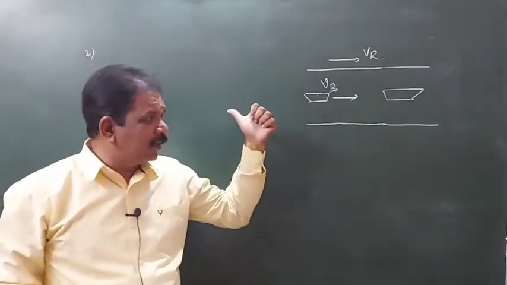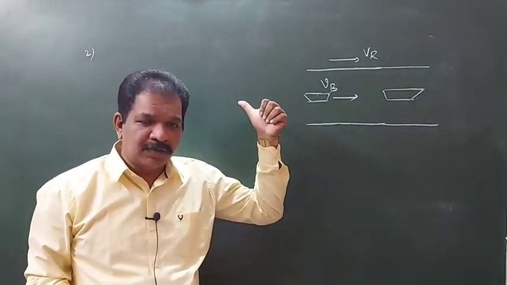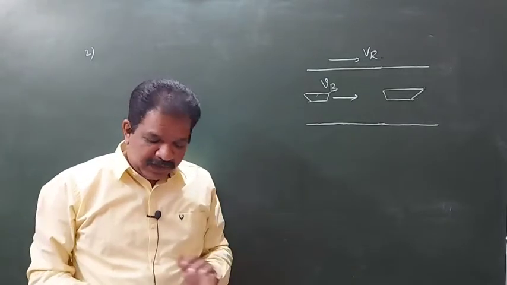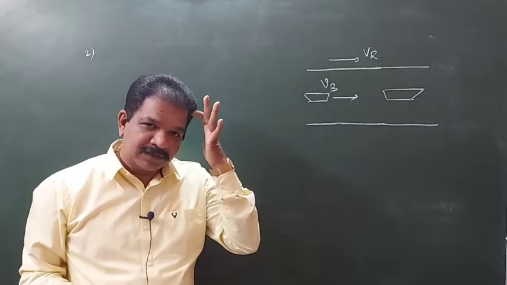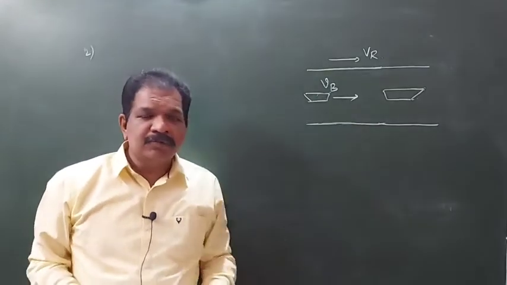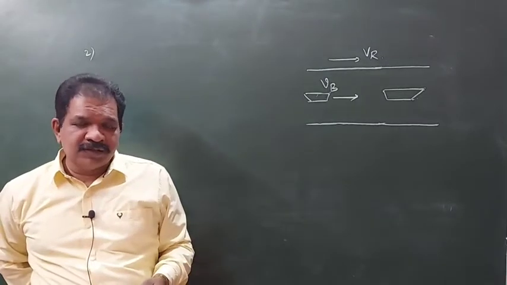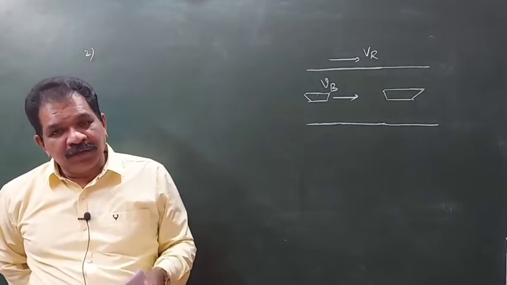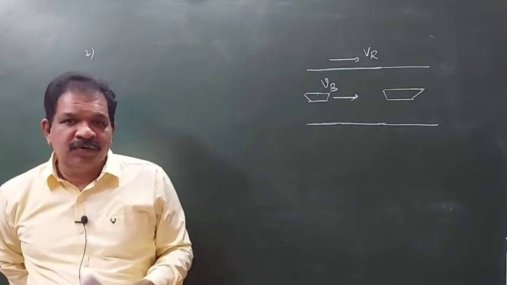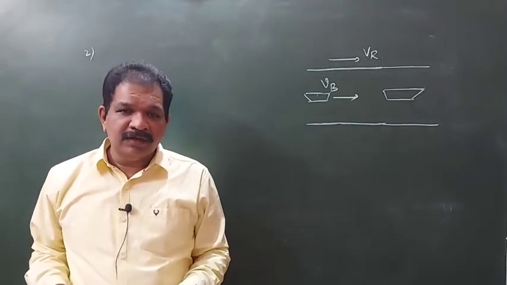In the upstream, the river is going down and the boat is coming upward, and it takes 10 hours to cover the same distance. To cover the same distance in still water, where water is not moving, how much time will it take?